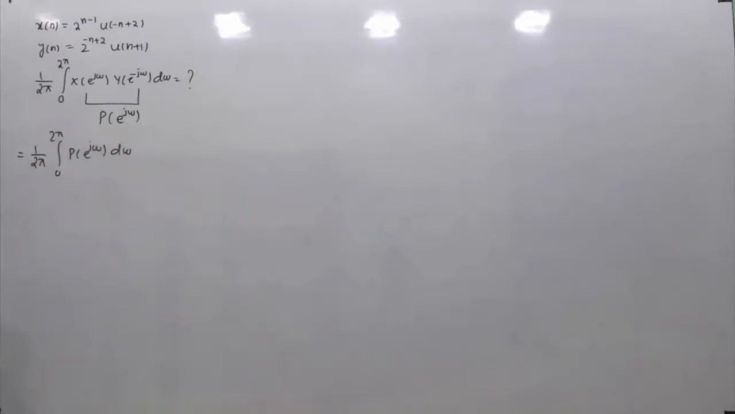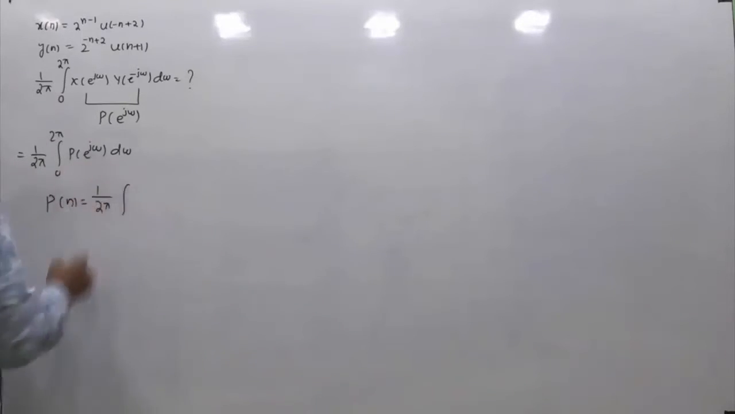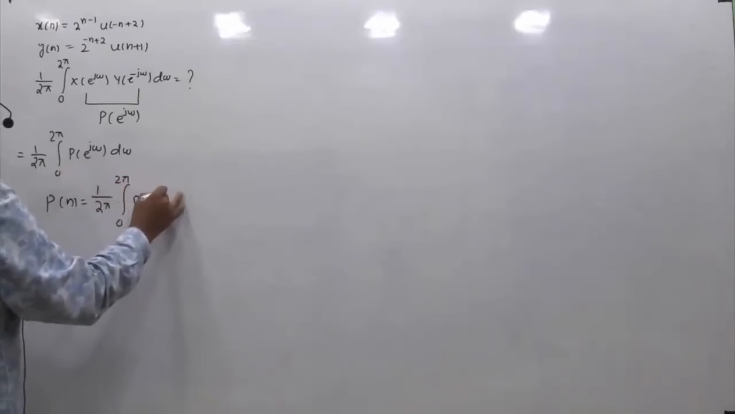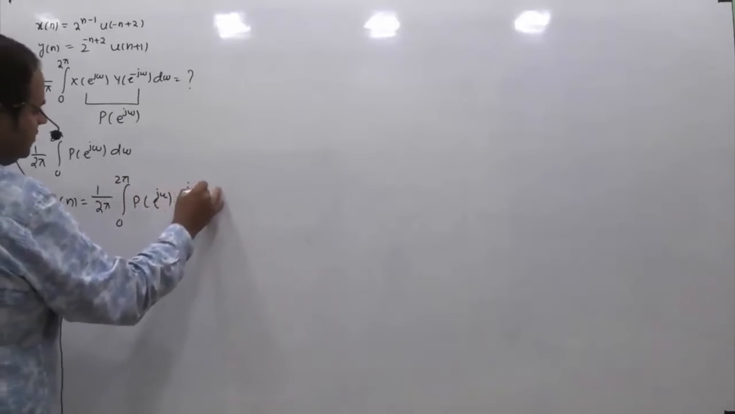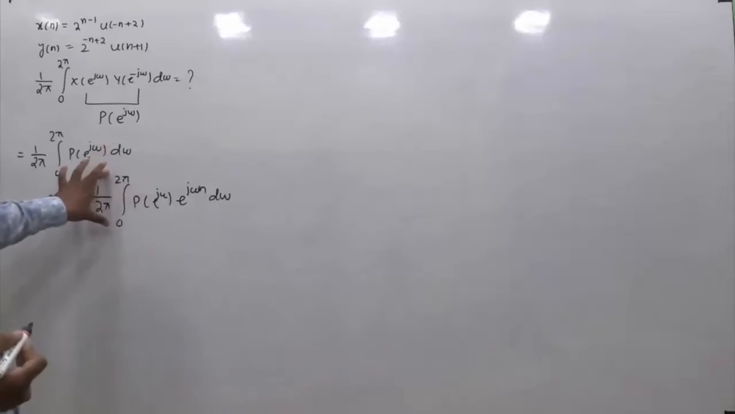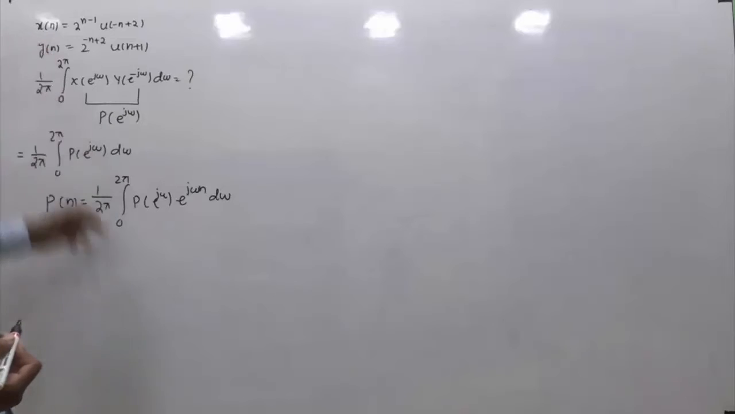One more thing that you must know. Suppose p of n indicates the corresponding time domain signal of this p of e raised to power j omega. If you refer to the standard integral of DTFT, p of n is given by 1 by 2 pi, integral from 0 to 2 pi, p of e raised to power j omega, and then you have e raised to power j omega n d omega. You can take this from minus pi to pi. You can take any 2 pi interval because this spectrum is periodic in nature. But because here it is given 0 to pi, I am also taking 0 to 2 pi, right? So this is the standard integral.